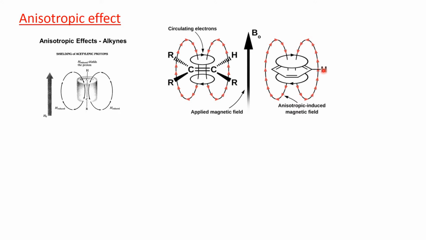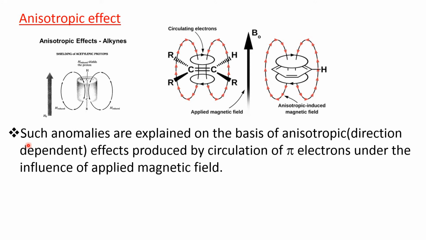This anomaly can be explained by the induced magnetic field generated by the circulation of pi bonded electrons in the presence of the applied magnetic field. Such anomalies are explained on the basis of anisotropy, and this effect is called the anisotropic effect.